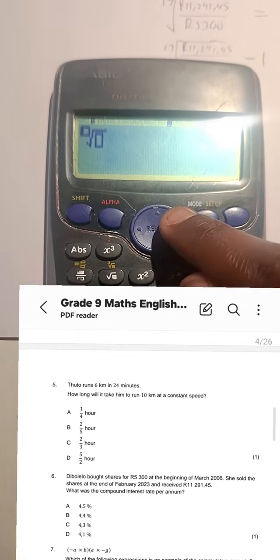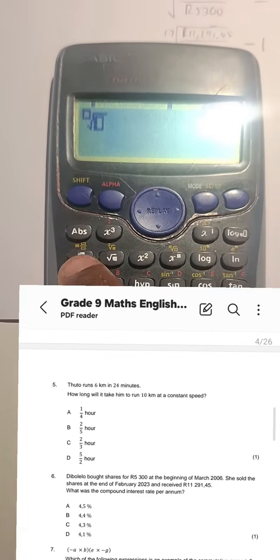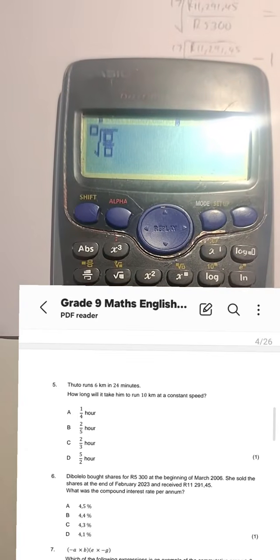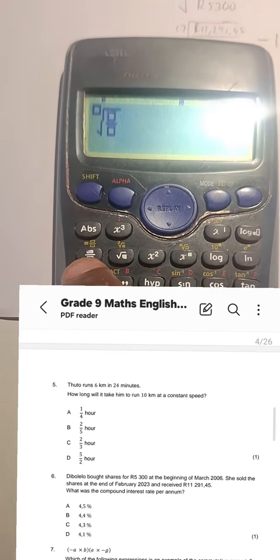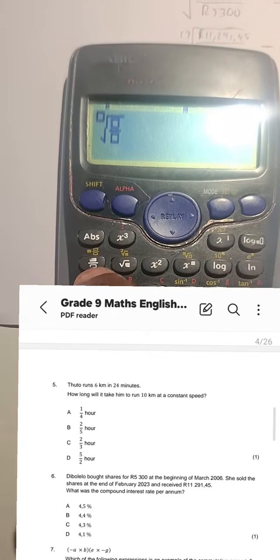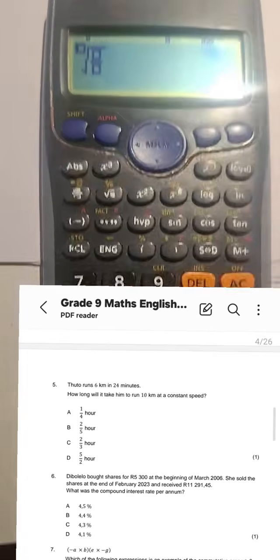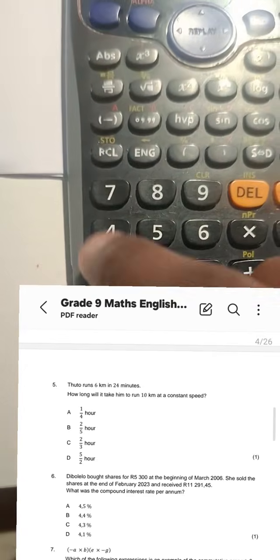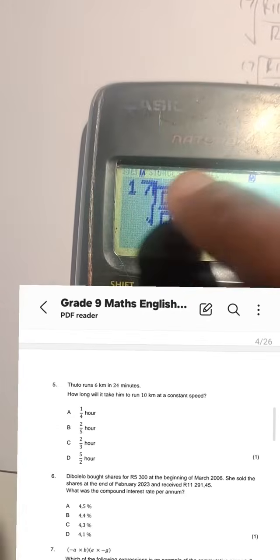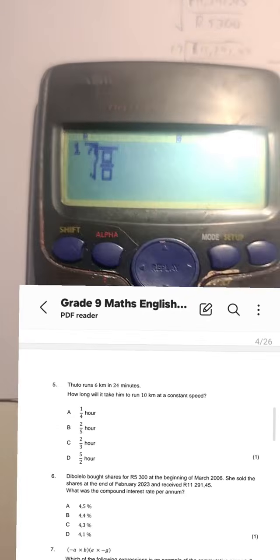All right, does that make sense? And then I'm going to go inside and boom. All right, press this button so that I have the fraction. Now outside, I'm going to go and punch in my 17. 1, 7. There it is, 17 as the root.